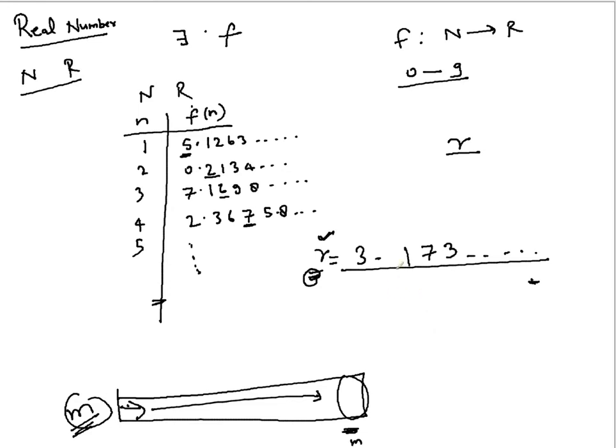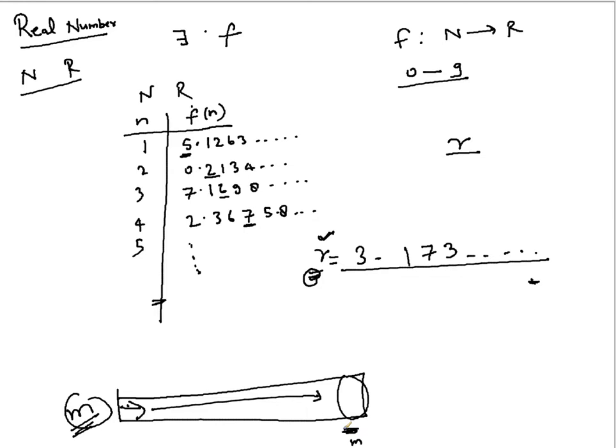So you are creating a number which differs from every number along the diagonal, and that proves that when you reach the index of this number, it will still be differing at the mth place, at the diagonal value. So this number is differing from itself. How is it possible that a real number is not the same as itself? That's something illogical we are saying altogether, and that's the contradiction.